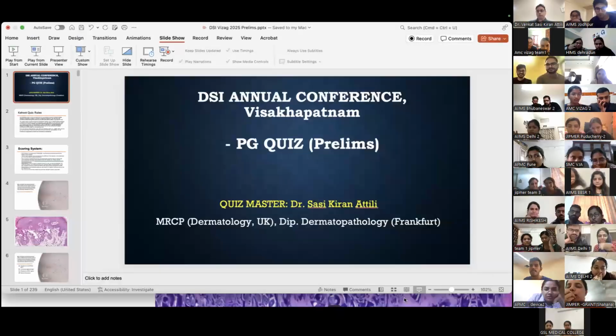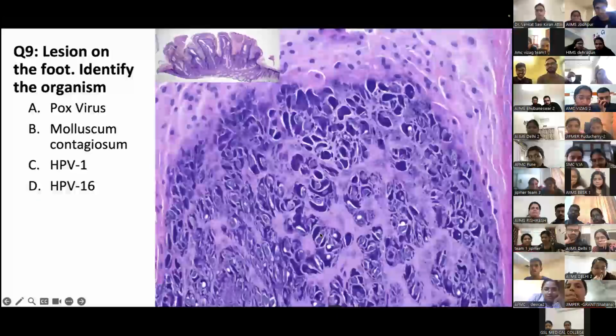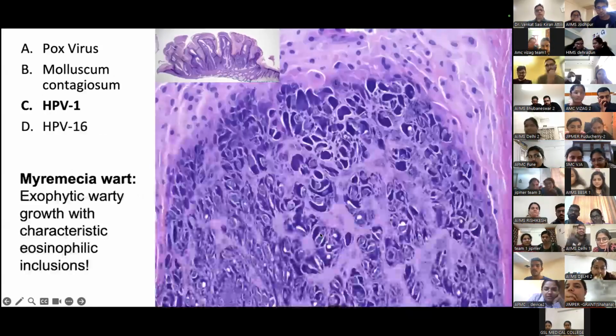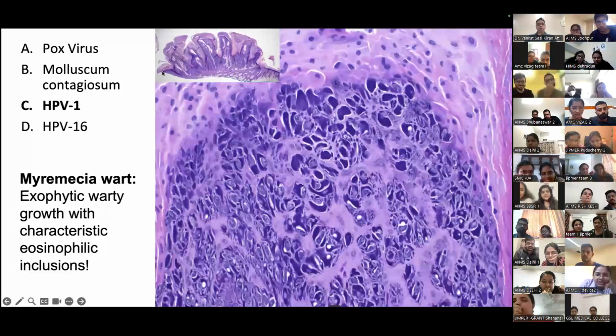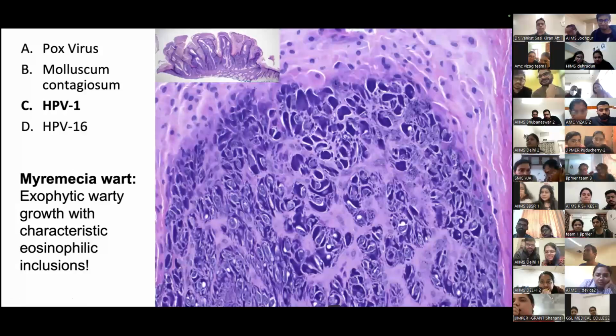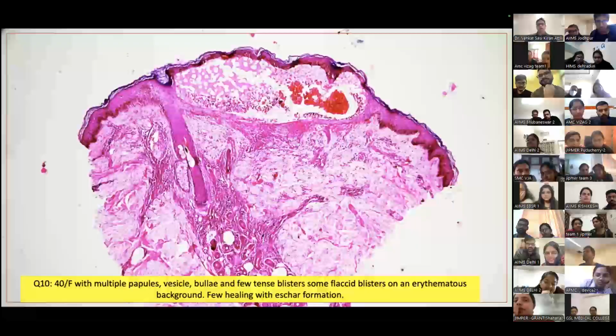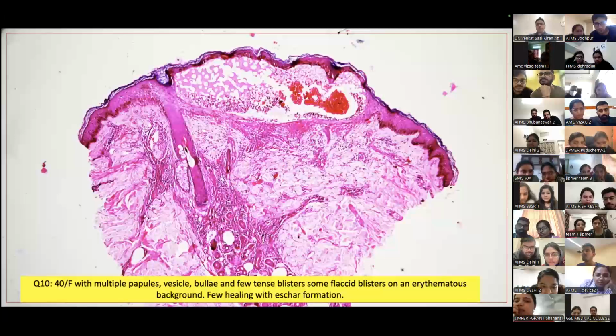Okay, so the answer is Myrmecia wart, exophytic warty growth with characteristic eosinophilic inclusions. They look quite basophilic on this one, just the picture how it is, but these inclusions are typical of Myrmecia wart. You don't see these in other entities, molluscum, pox virus, or HPV16. Okay, so this is a more difficult question. This has filtered out a lot of teams.